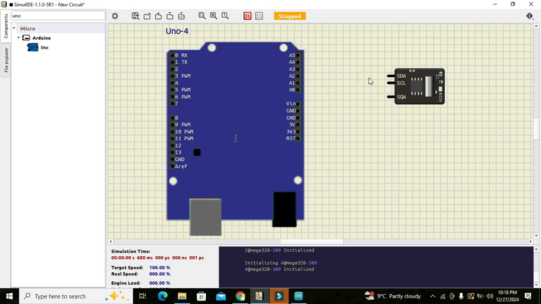Now there are just two pins on this real-time clock, SDA and SCL. So we need to connect SDA with A4 and SCL with A5. This is just our circuit diagram. And now we will go for our Arduino coding.